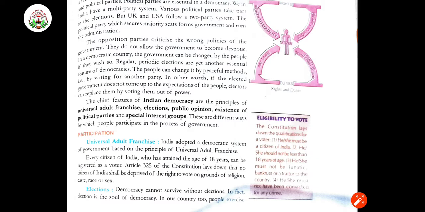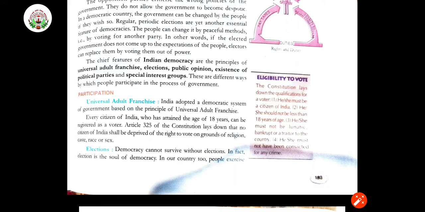Okay, then comes participation. As I told, universal adult franchise. The features are being explained in a proper manner. India adopted a democratic system of government based on the principle of universal adult franchise. That is, after crossing the age of 18 years, one can be registered as a voter.